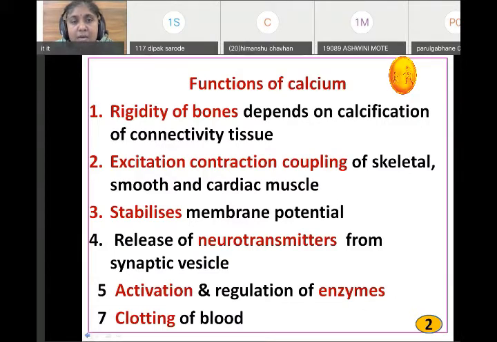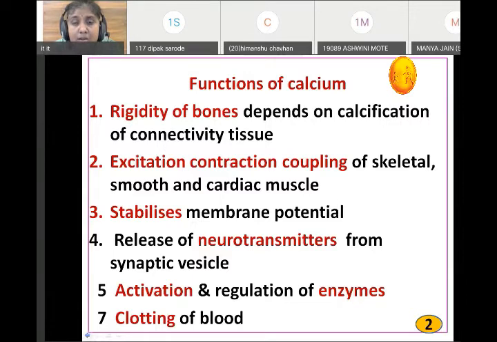Because it's important in organic ions, and calcium is required for various activities like development of bones, second, skeletal muscle activity, then cardiac activity, smooth muscle activity, endocrine glands activity. Then an important one is coagulation of blood. Therefore, calcium is very important in our body.